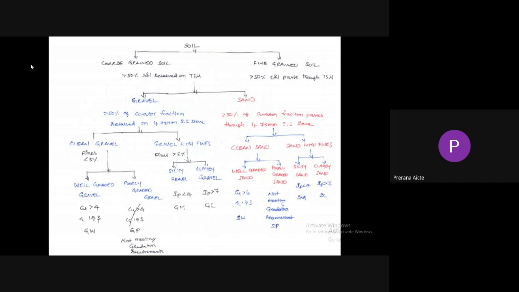So similarly for poorly graded soils also. While saying, we say poorly graded gravel, but when writing, we need to write gravel first, then poorly graded.